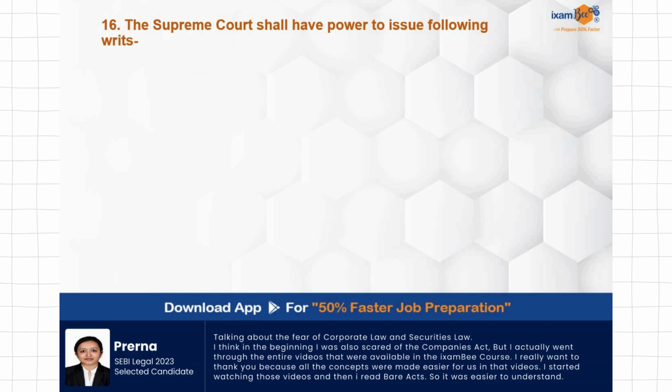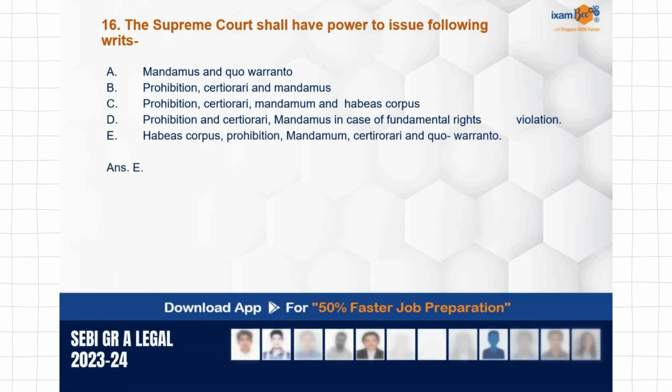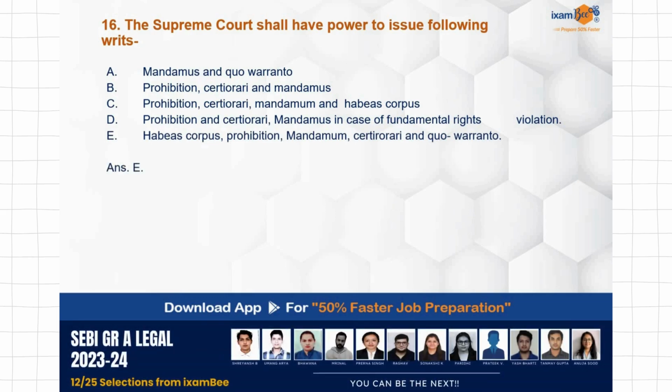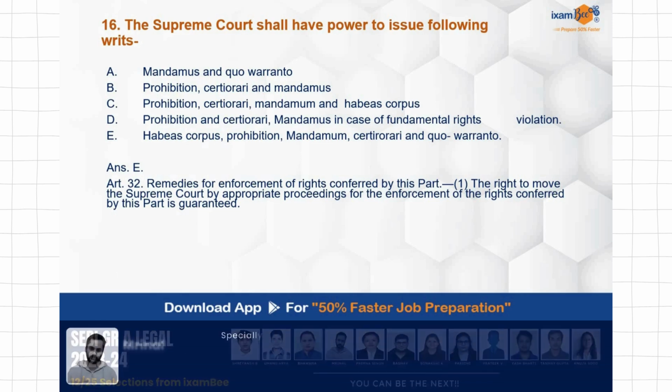Supreme Court shall have power to issue following writs: mandamus, quo warranto, prohibition, certiorari, habeas corpus. ये सारे writs here mentioned हैं. Correct answer is E. Very easy question. This is everybody has to know these basics. Which are the writs? What are the meanings of all these writs?